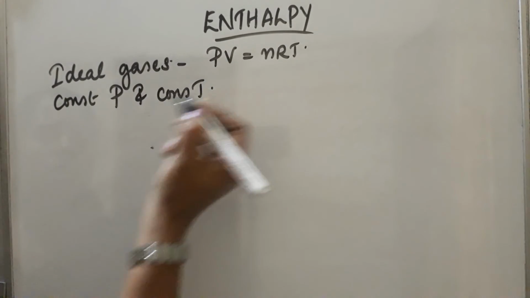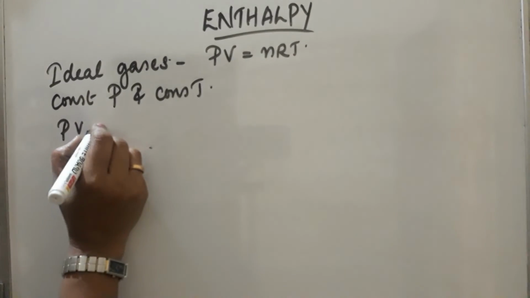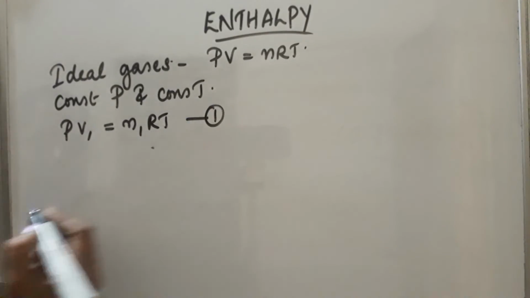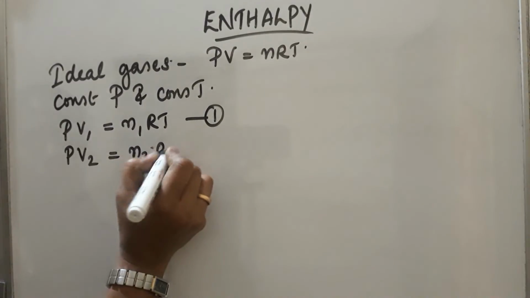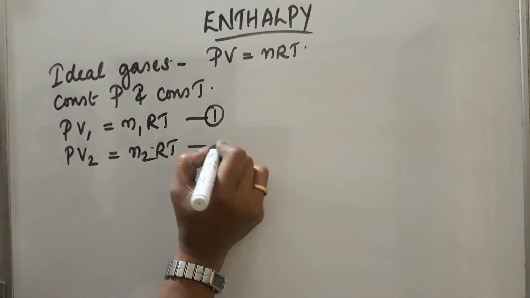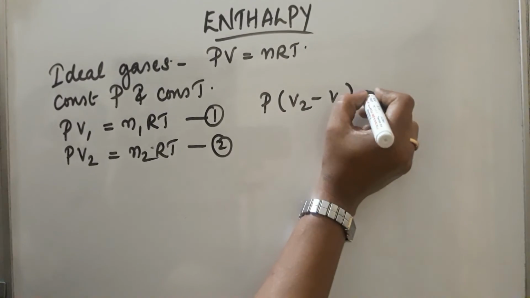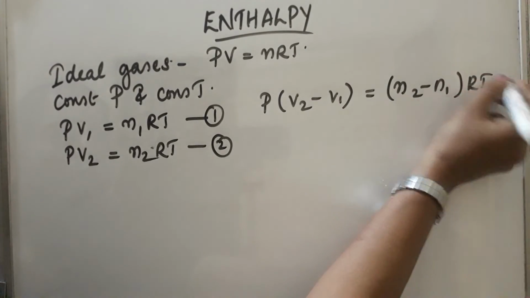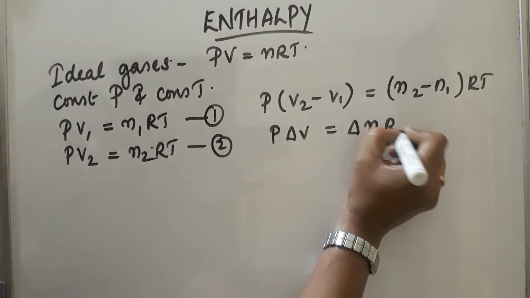In the initial state of the system, the volume will be V1, so PV1 is equal to N1 RT. This is the first equation. In the final state, the volume changes to V2, so PV2 equals N2 RT. By subtracting these two equations, we get P into V2 minus V1 equal to N2 minus N1 into RT, or we can write P delta V equal to delta N RT.